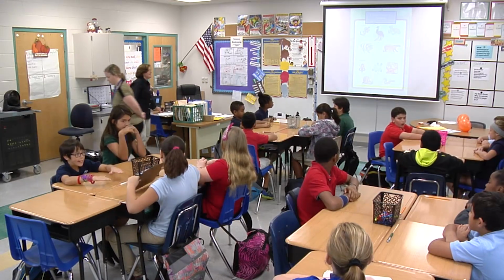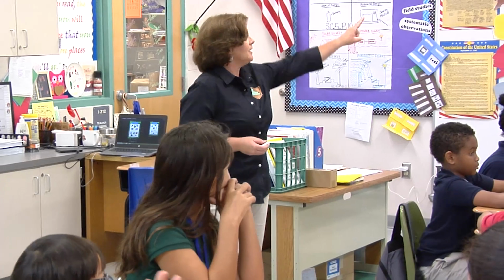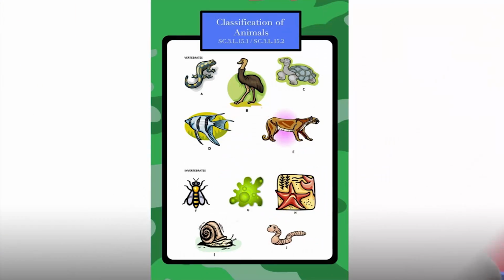Now, I'm going to set the timer for 5 minutes. We're going to be going over classification of animals. This is a third grade standard. I'm going to ask the question and raise your hand if you know the answer. Okay, what are the two categories of animals? Two categories of animals. Raise your hand.